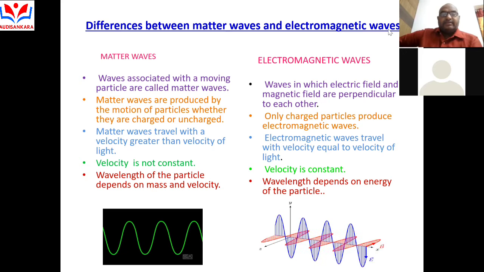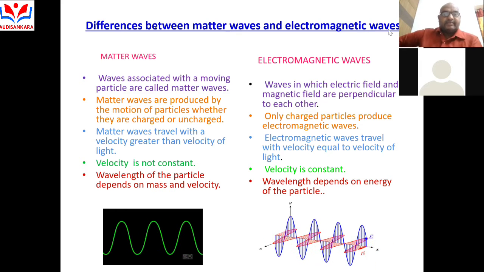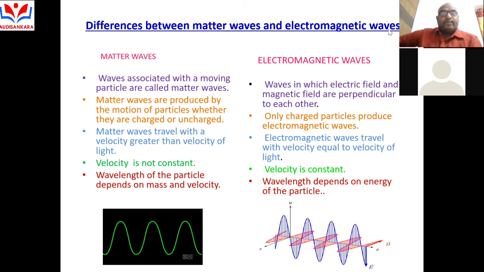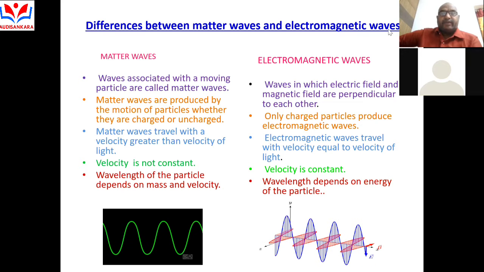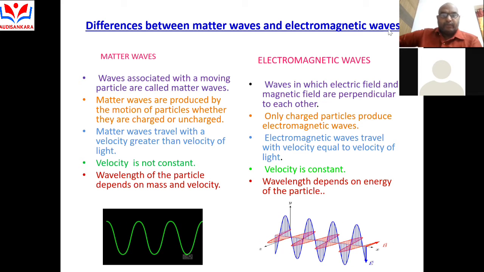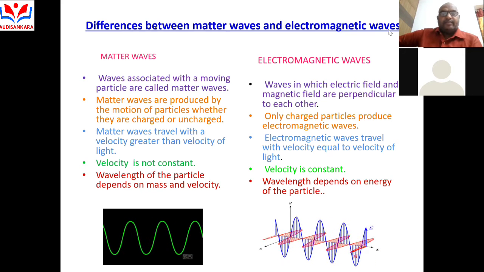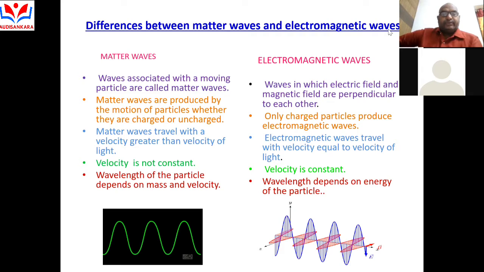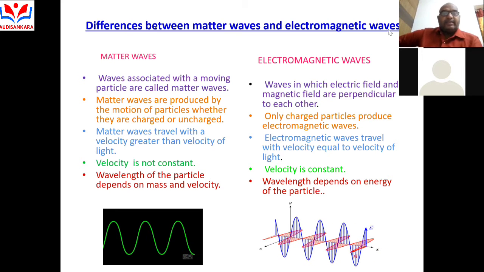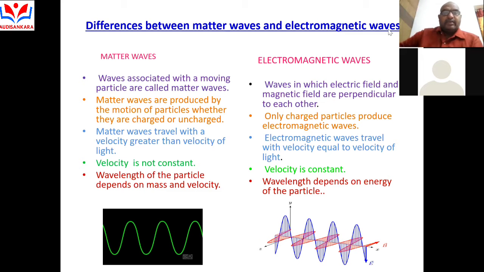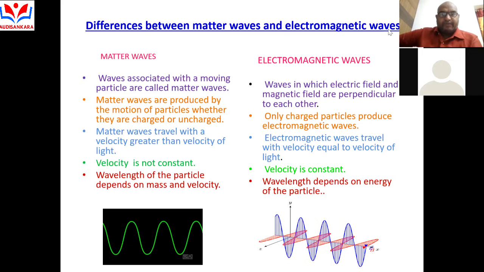So matter waves are sinusoidal waves, only for the x-axis and y-axis. It continuously passes from one place to another place. A moving particle is associated with a wave; it is known as de Broglie's wave, where lambda is equal to h by mv. So the amplitude, phase, frequency, and velocity are considered. The particle has definite mass and velocity.